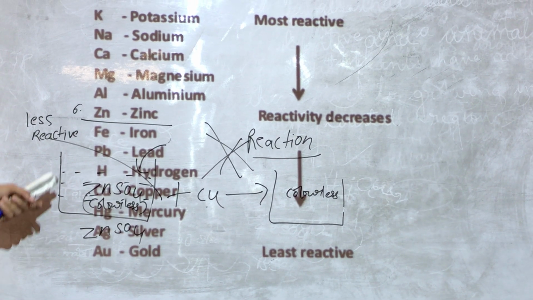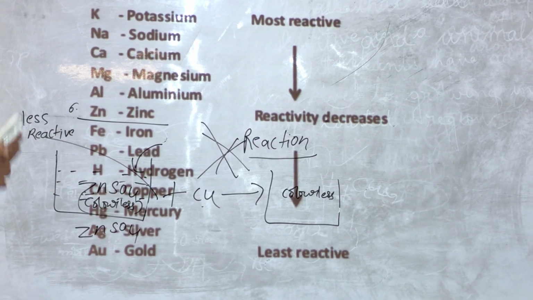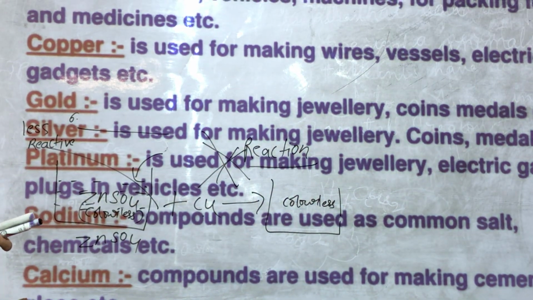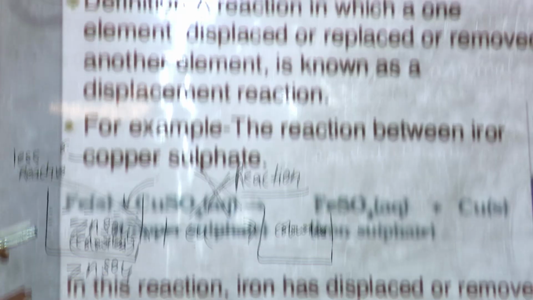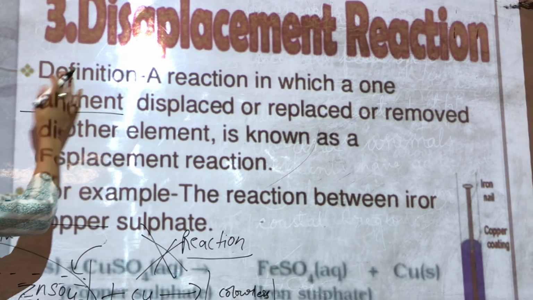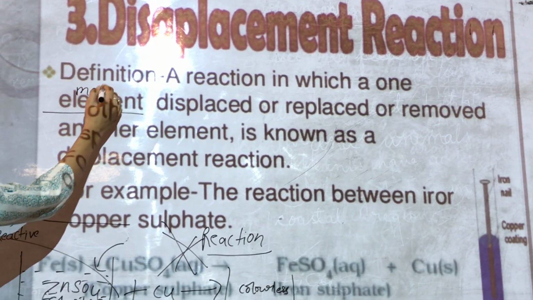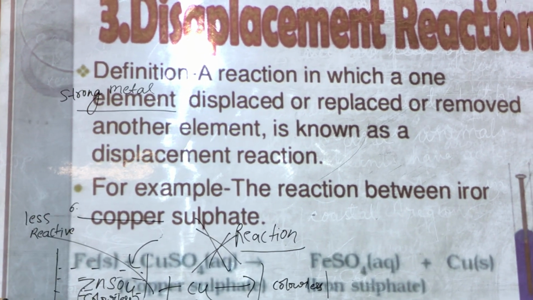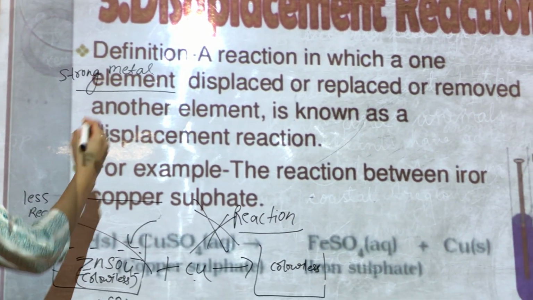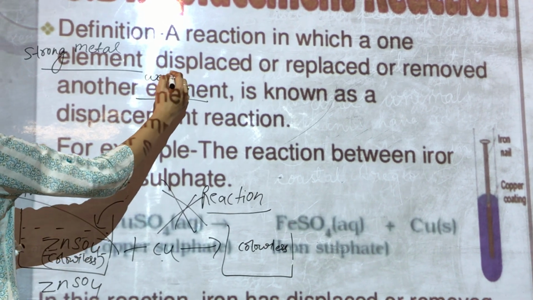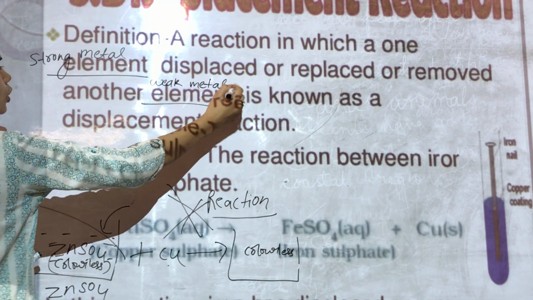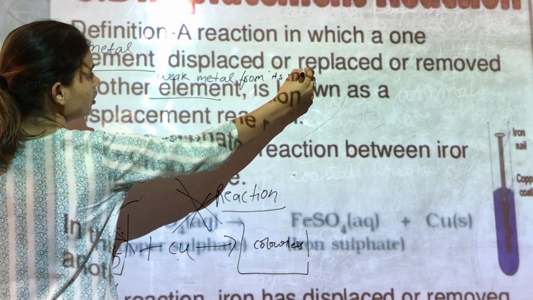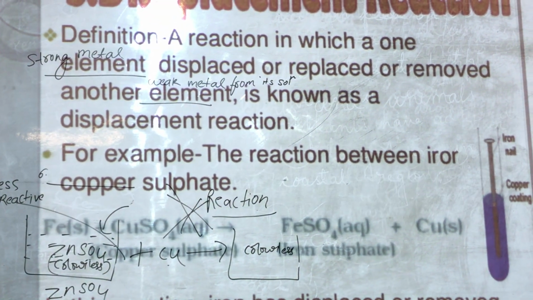I hope, children, you have understood what a displacement reaction is. So what is a displacement reaction? A reaction in which one strong metal displaces or removes another weak metal from its solution is known as a displacement reaction.